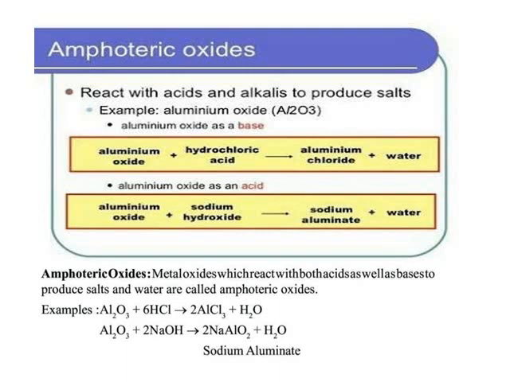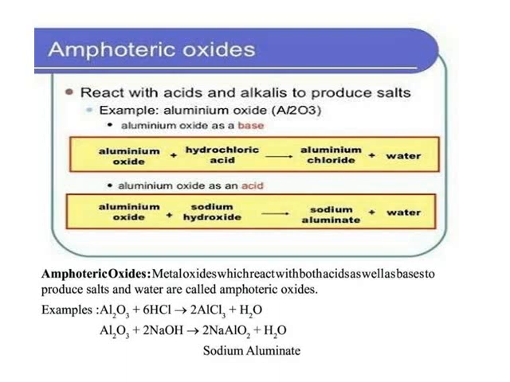Such metal oxides which react with both acids as well as bases to produce salt and water are known as amphoteric oxides. We have taken aluminum oxide as the example here.